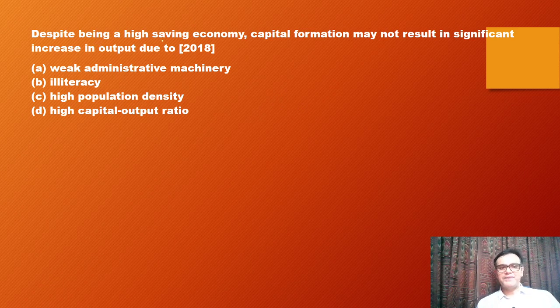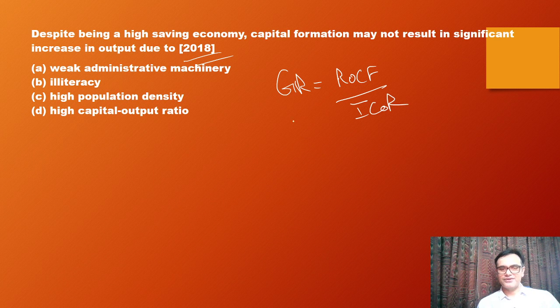Next one. Despite being a high saving economy, capital formation may not result in significant increase in output due to... Remember the formula, growth rate is equal to rate of capital formation divided by incremental capital output ratio. So here, if your capital output ratio is high, your economy will be inefficient. So despite the rate of capital formation, the growth rate may not be significantly increasing. That's how this question was asked.